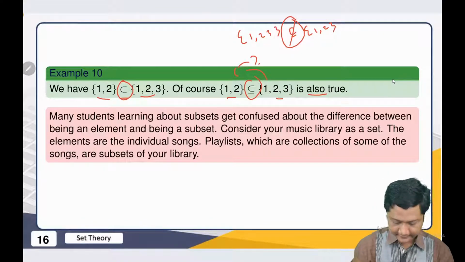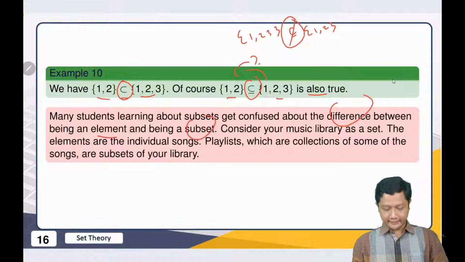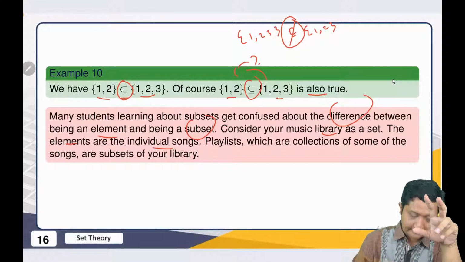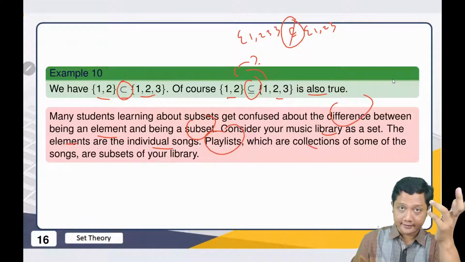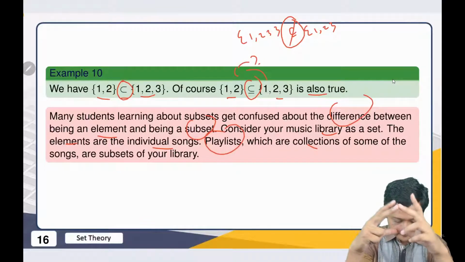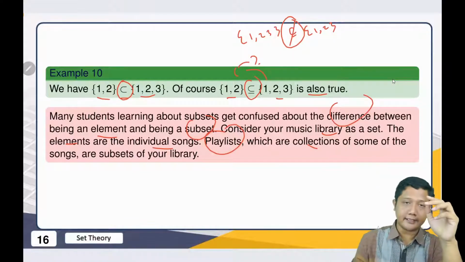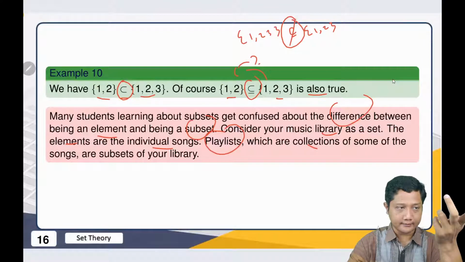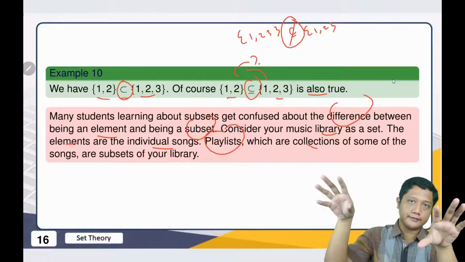And sometimes some students also feel confused about the difference between being an element and being a subset. You can think of it this way. If you have a music library, then the elements are the songs, the individual songs. And a playlist is the collection, and we can say that the collection is a subset of your library. Or, for example, if you go to a library and there are many cabinets, the cabinet is the subset and the books are the elements.